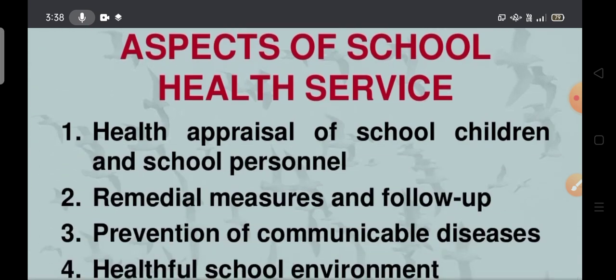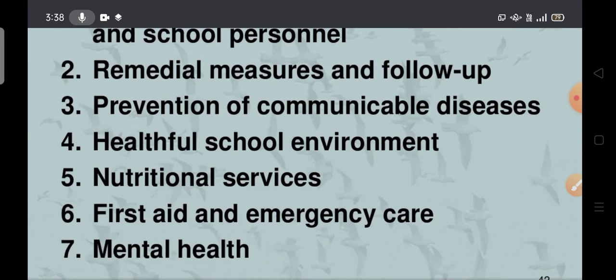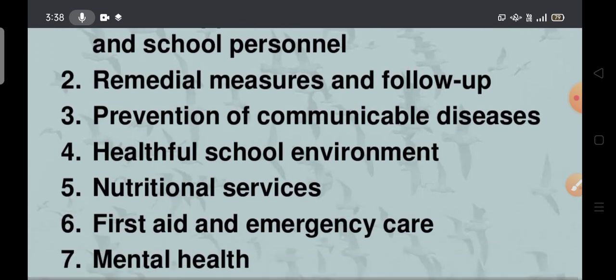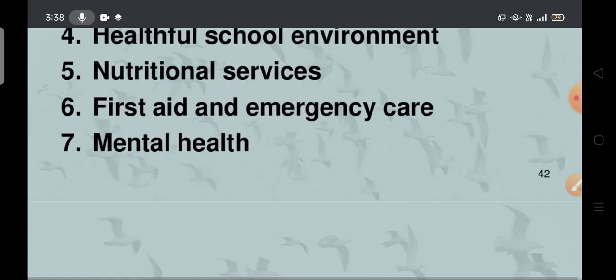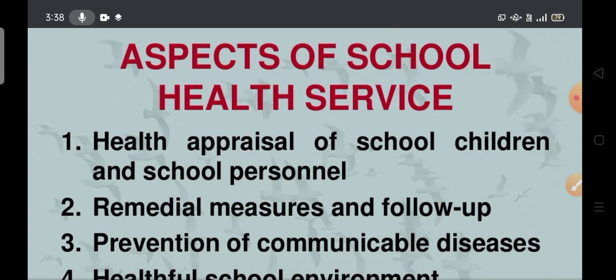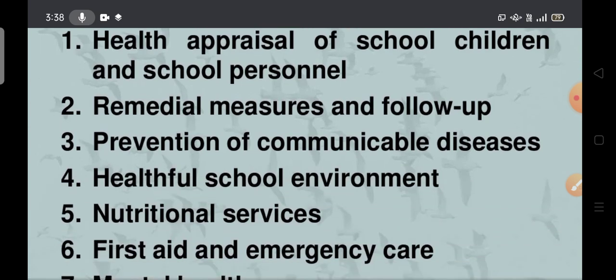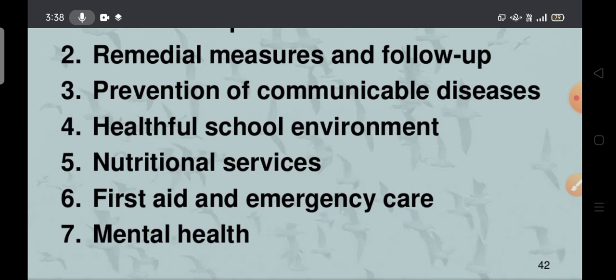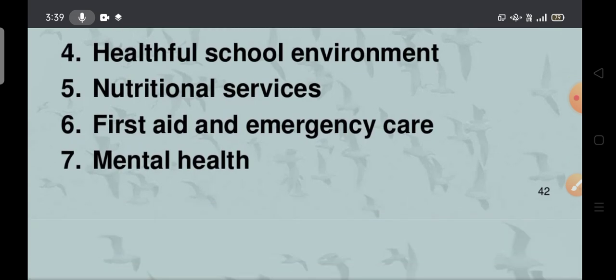Okay. Health appraisal of school children at school level, remedial measures. Remedial measures and follow up, prevention of communicable diseases, healthful school environment, nutritional services, first aid and emergency care, mental health. So these are all very, very important aspects. Also very, very important. Ma, you have to write it. Aspects of the school health services: health appraisal, daily inspecting all school children and school personnel, remedial measures and follow up, prevention of communicable diseases, healthful school environment, nutritional services like balwadi, anganwadi, and midday meal program.